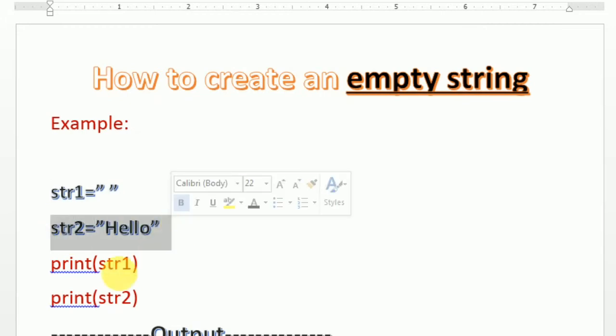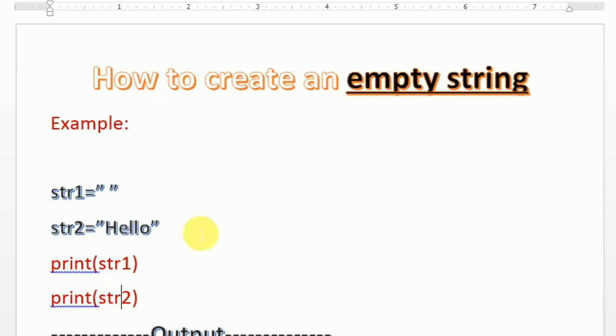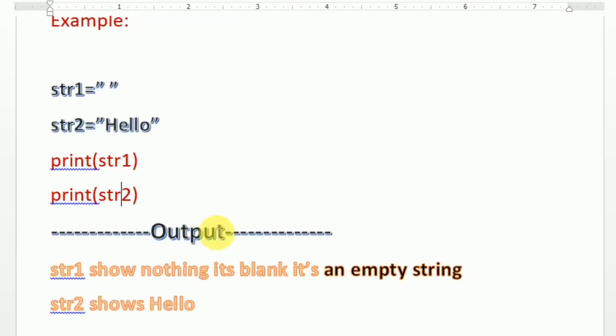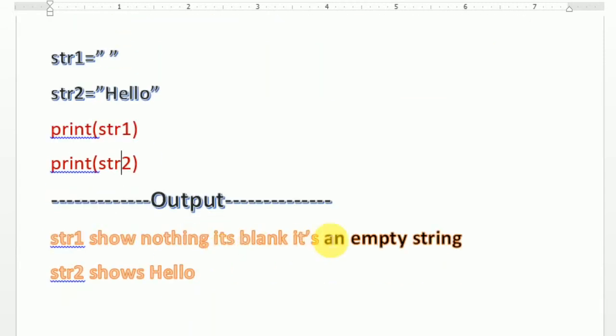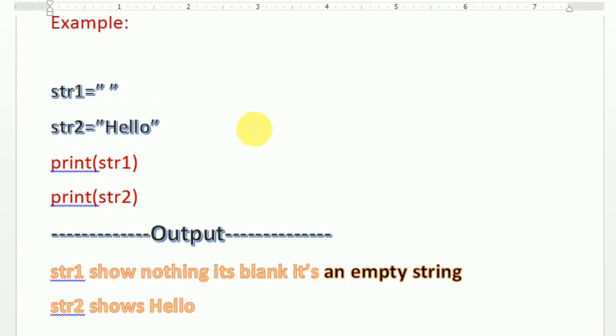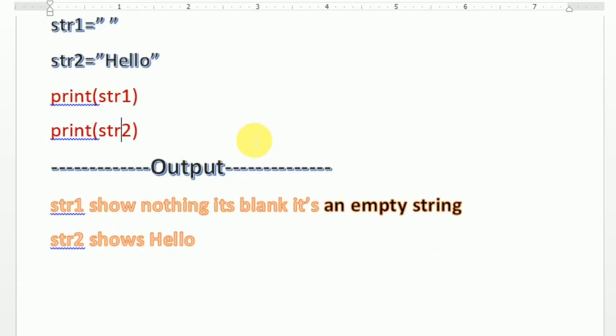When I display str1 and str2, the first one is going to show me blank. It's an empty string, and empty string means blank string. And str2 shows me hello. So this is the way the empty string is going to be created. We are going to use that empty string again.